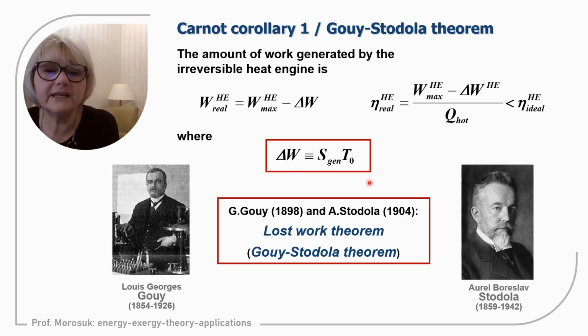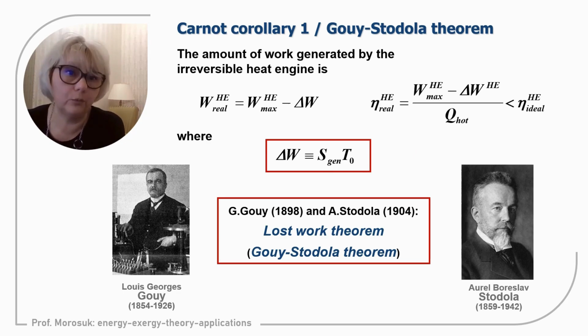Yeah, but T0 is described as the lower temperature of the system, of the thermodynamic cycle. Since both researchers discussed a heat engine, definitely the lowest temperature of the cycle is the environmental temperature. But if we have some cycle where the lowest temperature is not the environmental temperature, this should be discussed in general. But now it is the common term that delta W, the work lost, is the entropy generation times the temperature of the environment. This is very important to remember. There are some differences between the classical work, I mean the original work, and the modern interpretation.